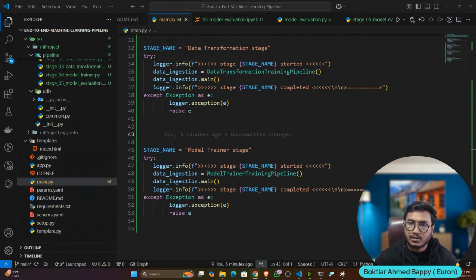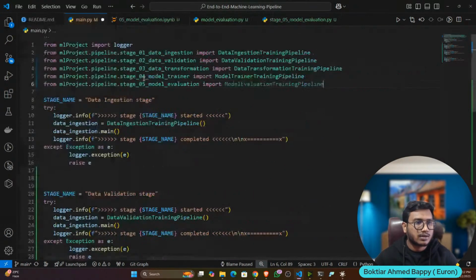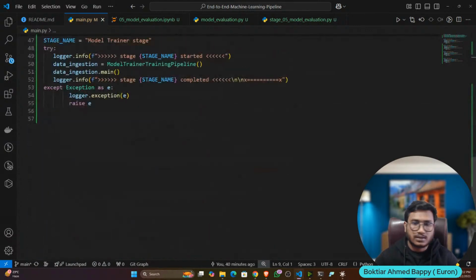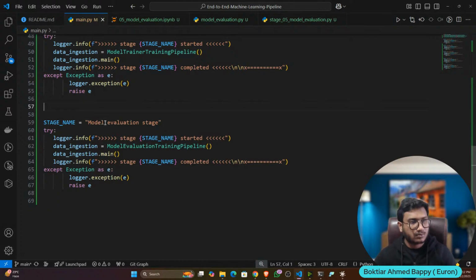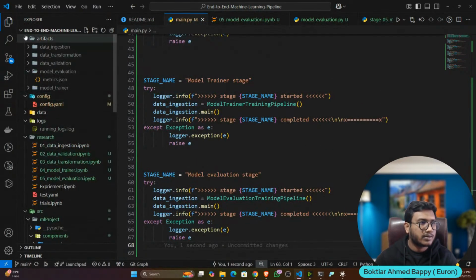Let's import my model evaluation pipeline. Okay, now let's define the pipeline. Okay, it's done. Now let's test the whole pipeline, whether it's working or not.